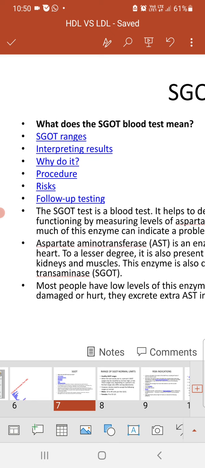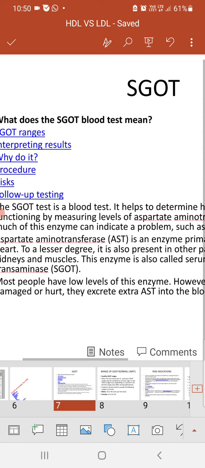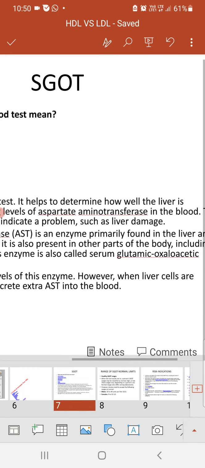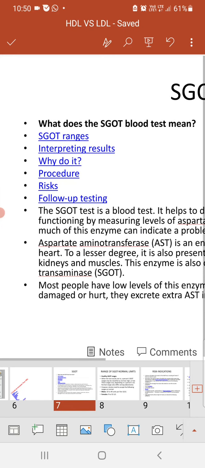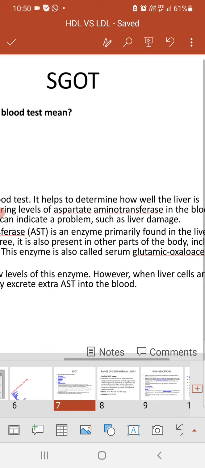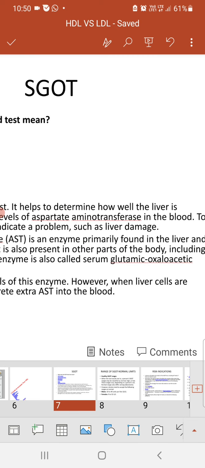What does the SGOT blood test mean? SGOT is a blood test. It helps to determine how well the liver is functioning by measuring the levels of aspartate aminotransferase in the blood.